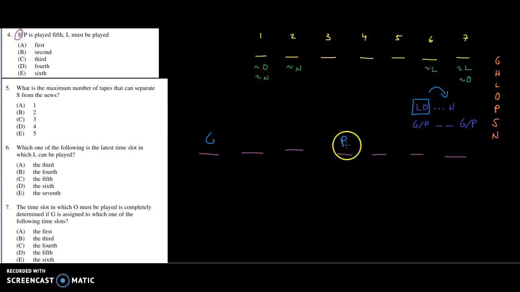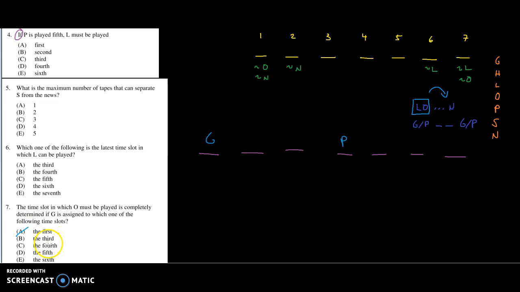So it's not completely determined where O has to go if I put G in the first slot, because I've got 2 different blocks of 2, and there is a 3rd space after both of those blocks to place N. There are 2 scenarios where I could place L. So that's out. Nope, not the first one.